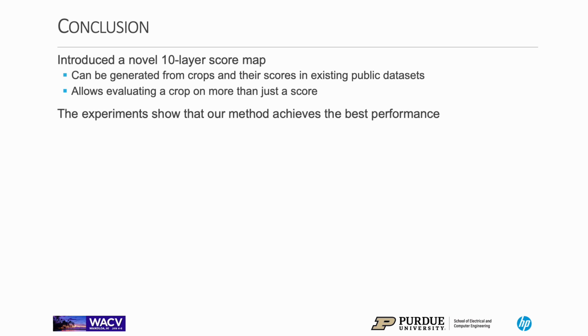In this work, we introduce a novel 10-layer score map, which can be generated from crops and their scores in existing public datasets. This 10-layer score map allows evaluating crop on more than just a score, and guides our model to learn the aesthetics of crops. The experiment we conducted showed that our method achieves the best performance.